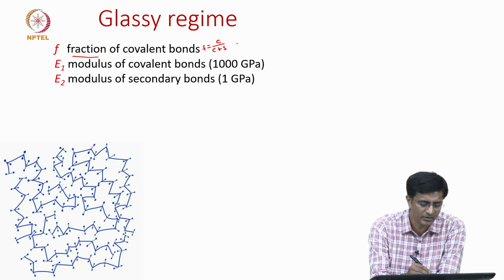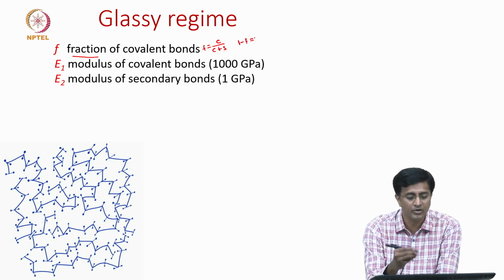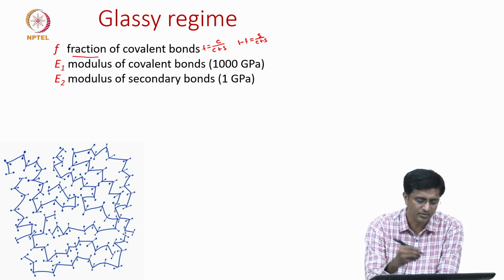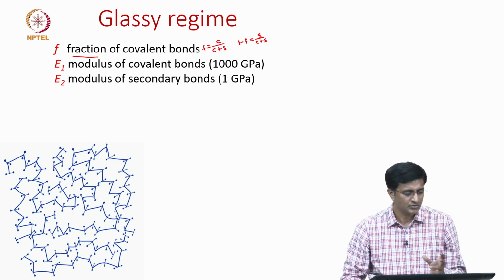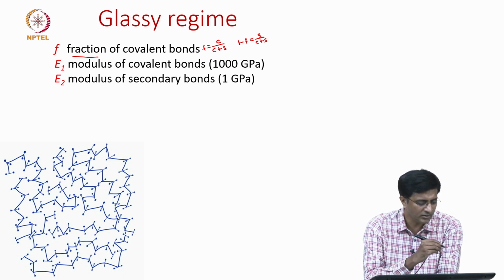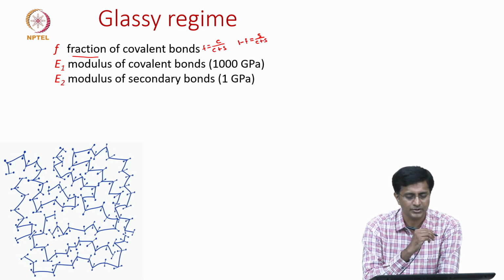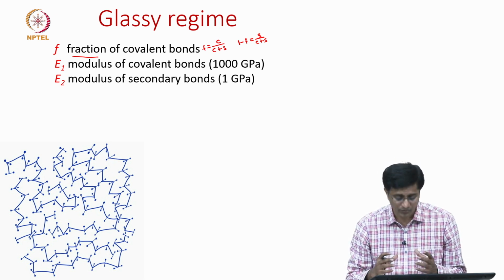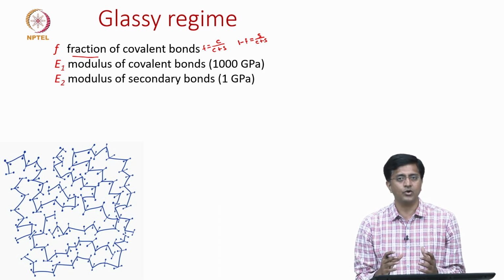So, of course, when we define it this way, what is 1 minus F? It will be the fraction of secondary bonds, which is secondary bonds divided by the sum of both covalent and secondary bonds. We also define these terms E1 and E2, E1 being the modulus of the covalent bonds. So, let us think of an example where we have 100% covalent bonds.